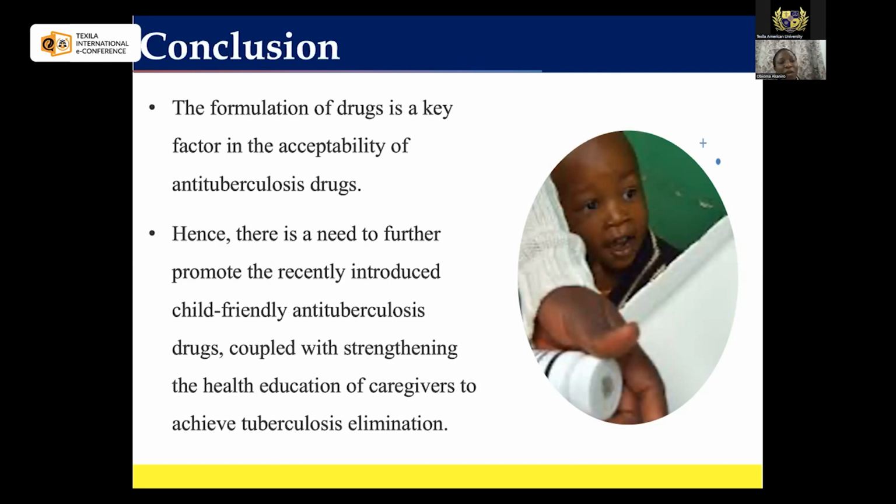So we conclude also by saying that there is a need to further promote the recently introduced child-friendly anti-tuberculosis drug, coupled with strengthening the health education of caregivers to achieve tuberculosis elimination. And with this result we have gotten, it will also help us to buttress the fact in the country that for all the other states where the old drugs are still being used, they should be phased out and the new drugs introduced in all those states starting from this period.